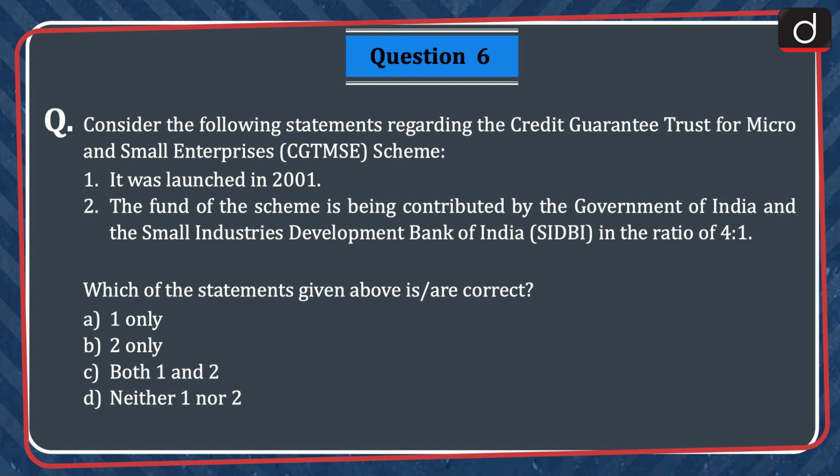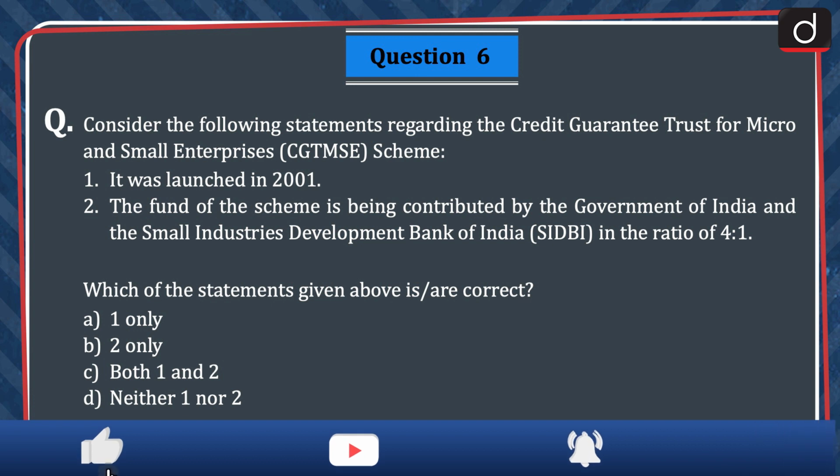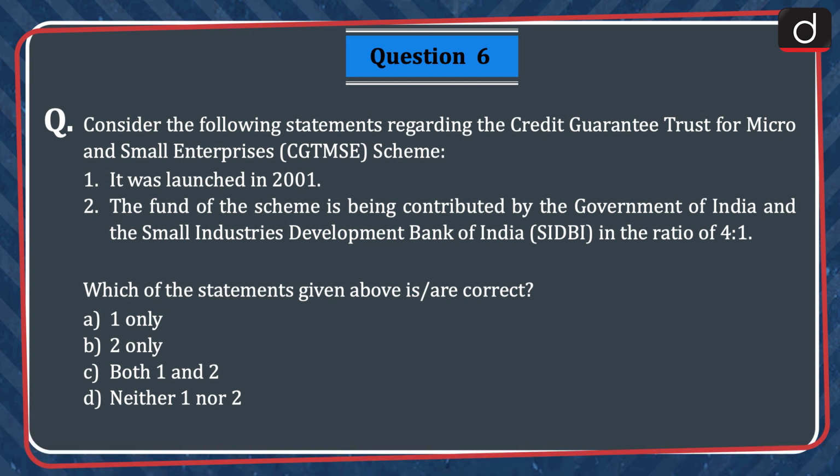Next question is, consider the following statements regarding the Credit Guarantee Trust for Micro and Small Enterprises scheme. 1. It was launched in 2001. 2. The fund of the scheme is being contributed by the Government of India and the Small Industries Development Bank of India in the ratio 4:1. Which of the statements given above is or are correct? 1 only, 2 only, both 1 and 2, or neither 1 nor 2? The correct answer is option B, 2 only.